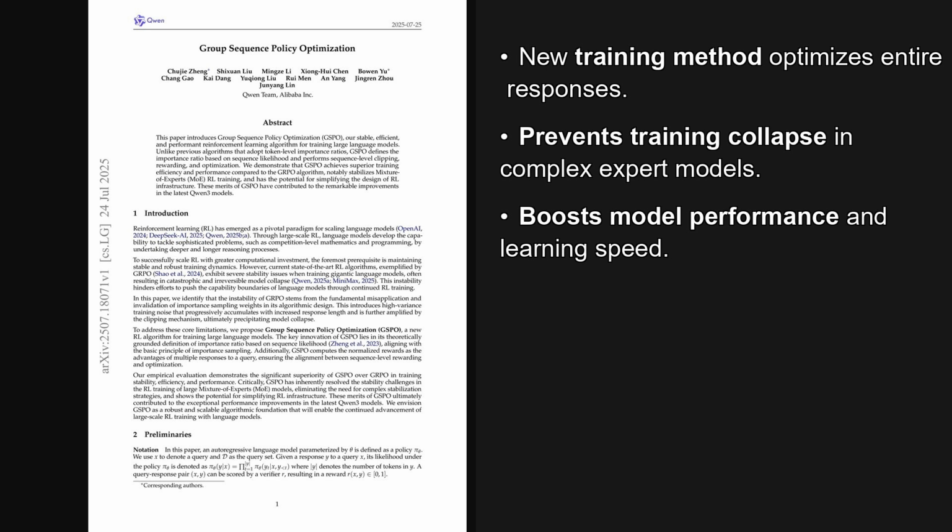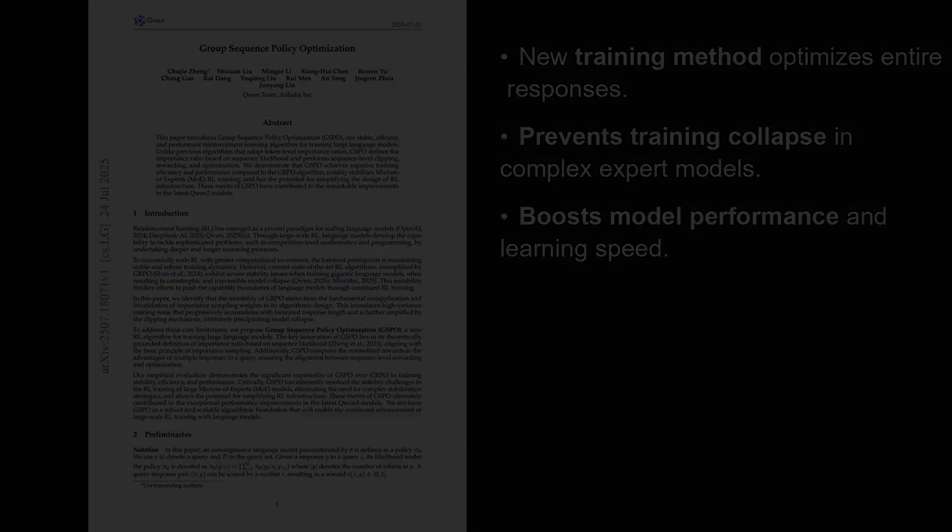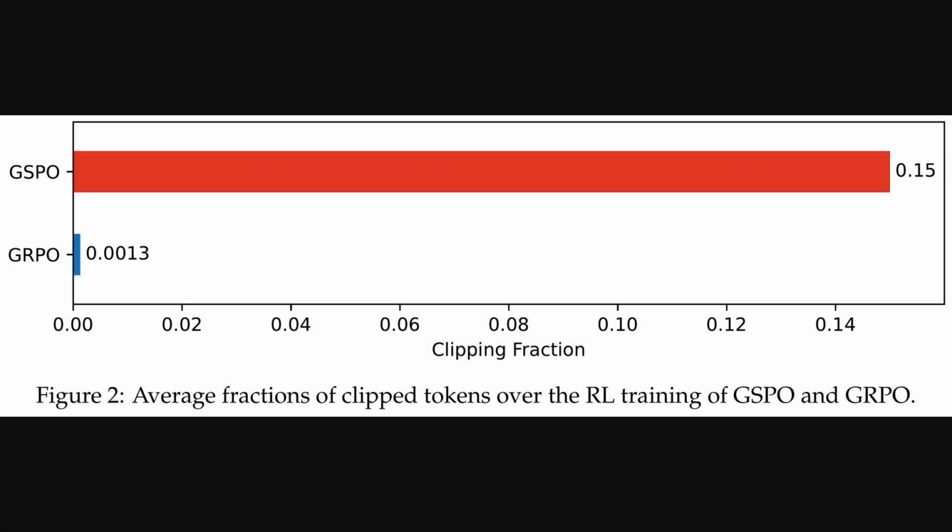The core idea is to shift the learning process from individual tokens, or words, to the entire sequence, which fundamentally stabilizes the training. So to really dig into how these methods differ, the authors show a striking comparison. This first bar chart looks at something called the clipping fraction. Now, clipping is a technique used during training to prevent the model's updates from getting too large and unstable.